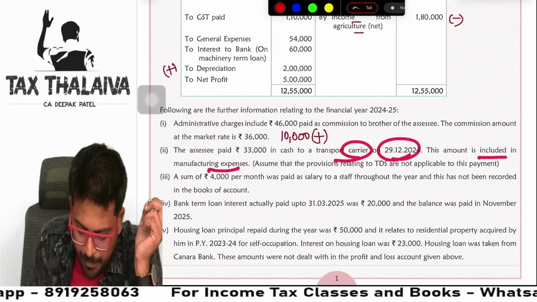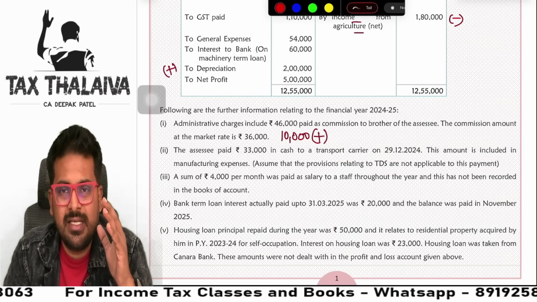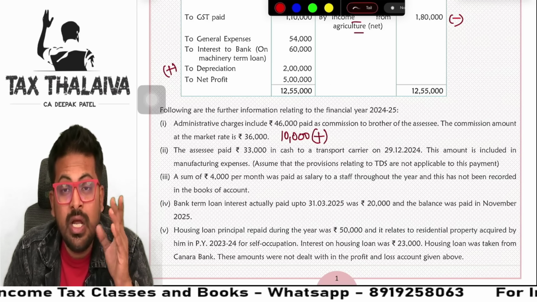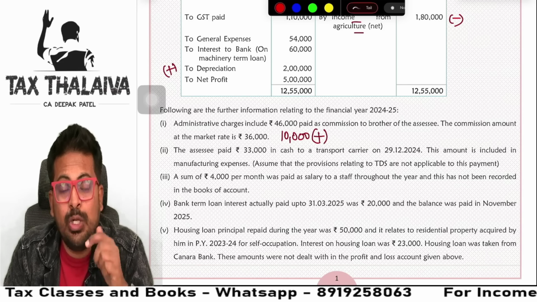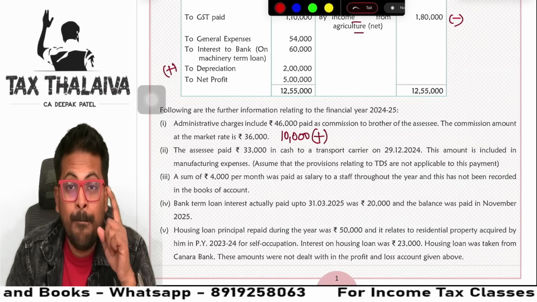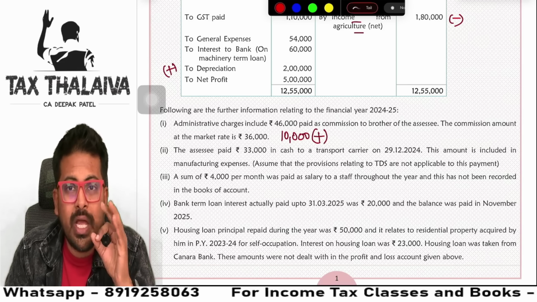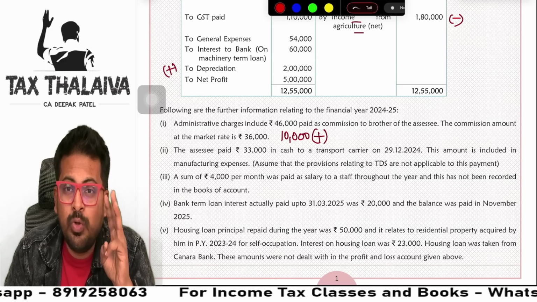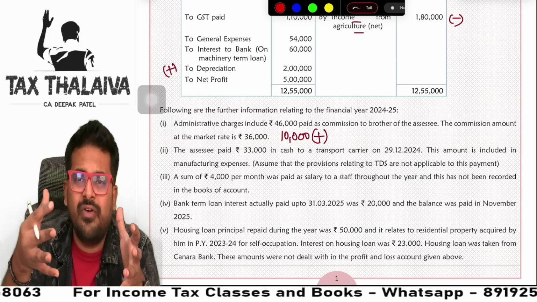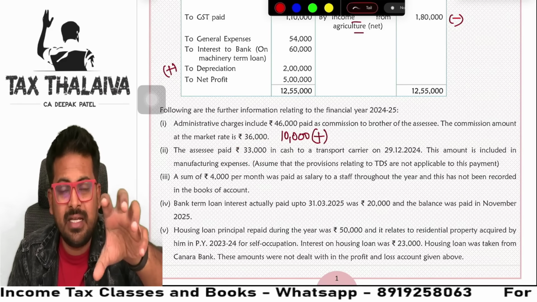The amount is included in manufacturing expenses. TDS provisions are not applicable. Guys, as per the Income Tax Act, if you make payment for expenditure more than 10,000 other than in prescribed modes, in that case you need to disallow that expenditure. But there is an exception to that. To a transport carrier, you can make cash payment up to 35,000. Already 33 is within the 35,000. There is no adjustment needed. So this information is a bait.